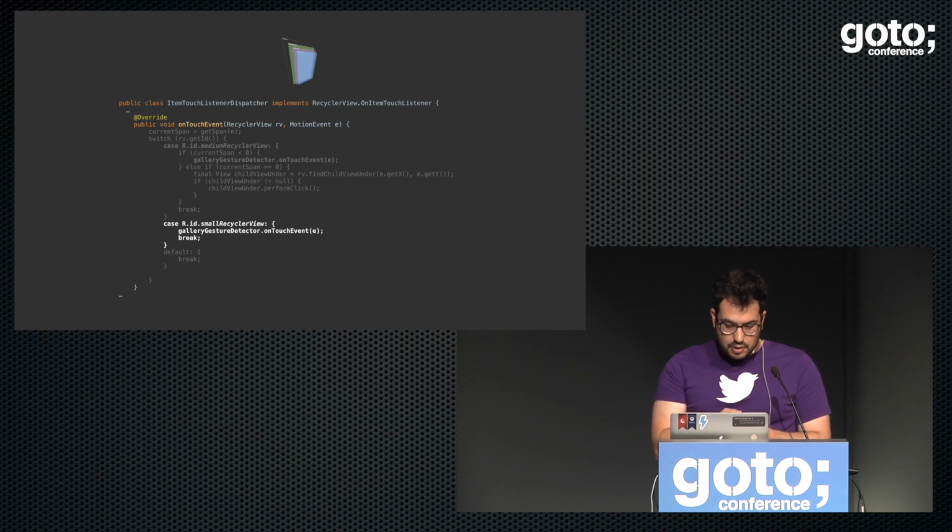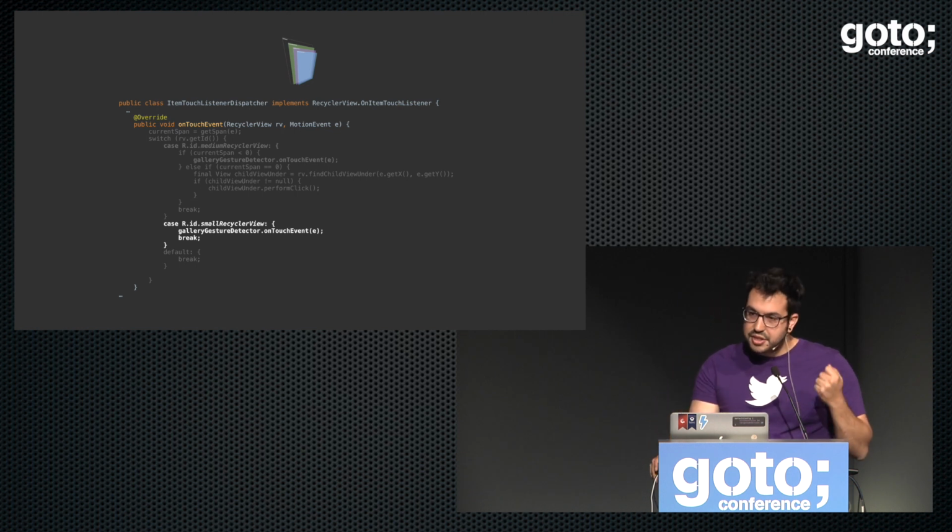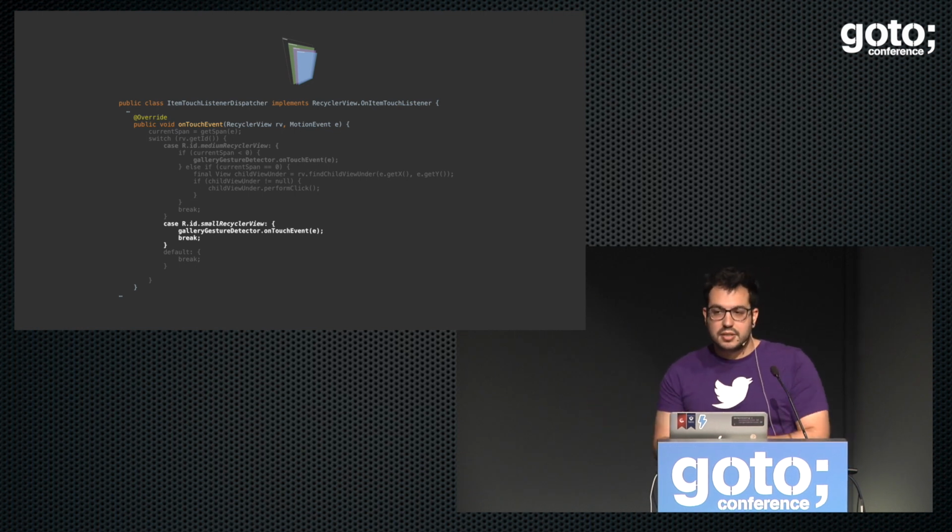For that, we have this gallery gesture detector, which I will talk about later. It's the scale gesture detector that we will use for scaling the recycler views. And what I do is, in case the small recycler view is getting touched, there is only one way it can go, which is to the medium recycler view. It can only zoom in, right? So that's what it's doing. It pretty much delegates that to the gallery gesture detector, which will know how to do that zooming.